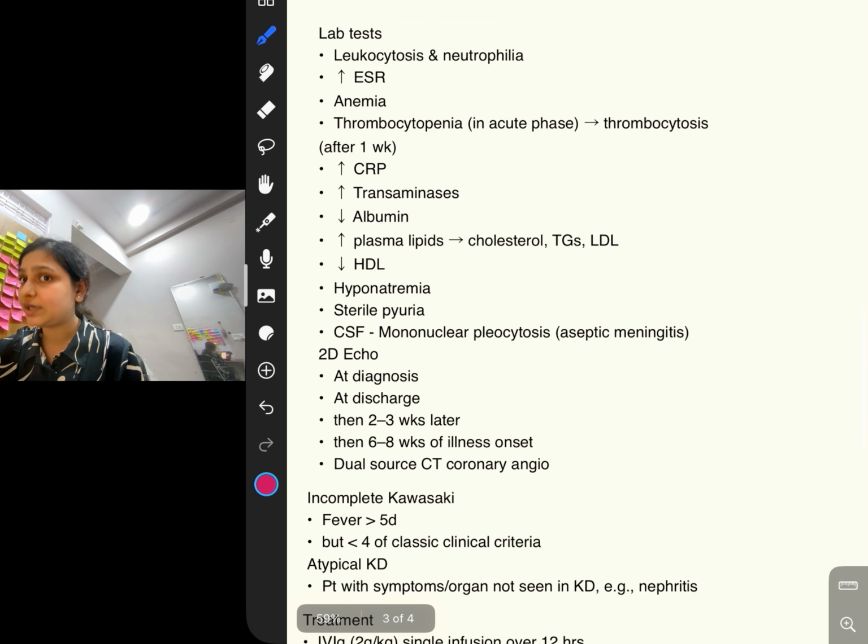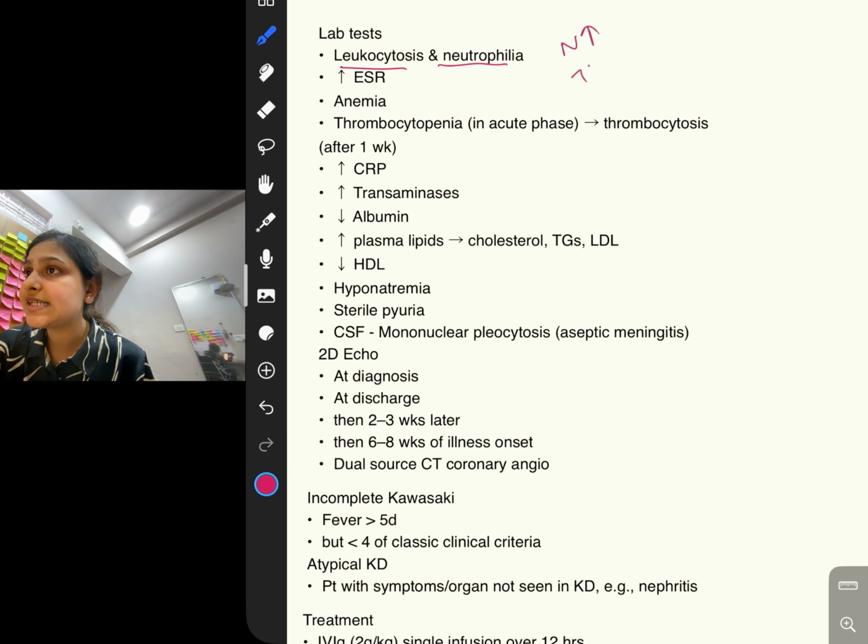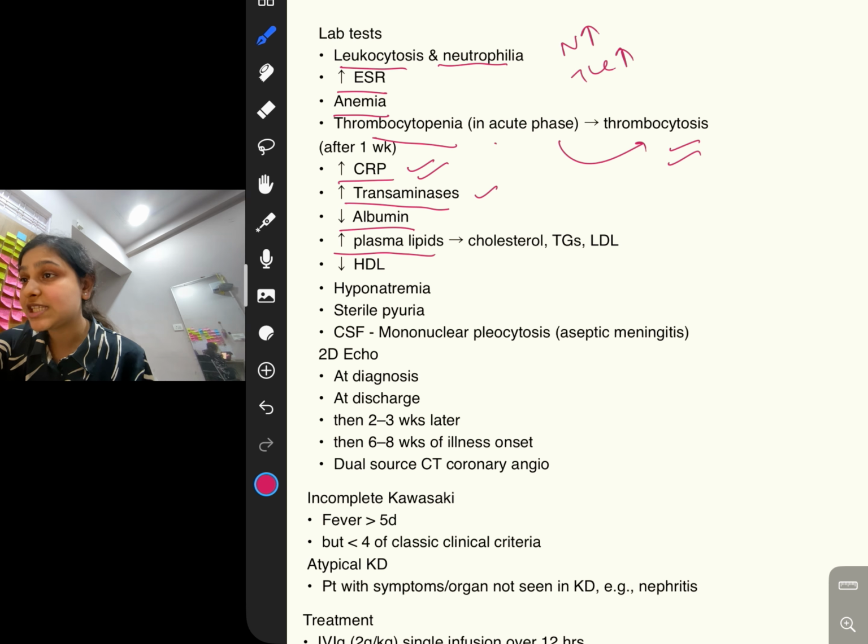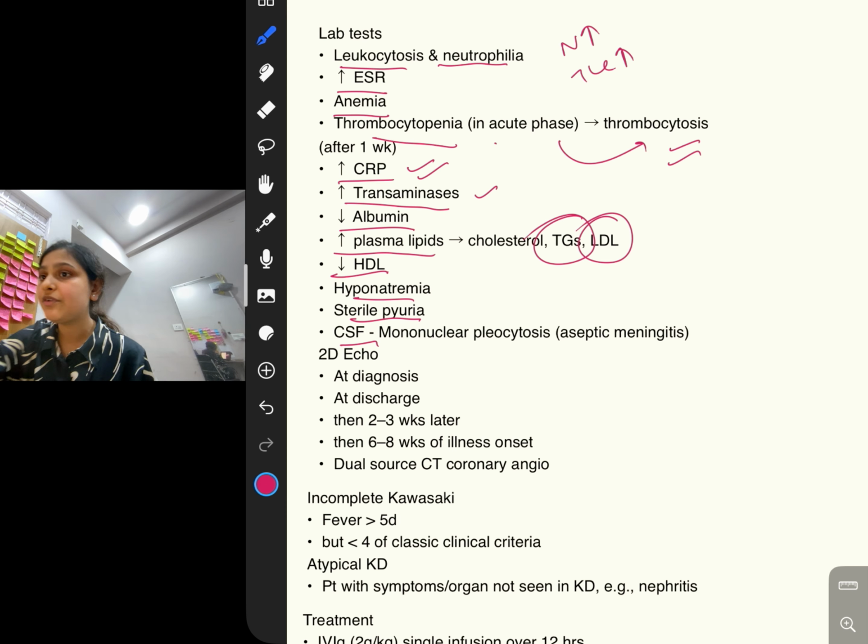Next comes the lab tests. What are you going to see? In lab tests, you will see leukocytosis and neutrophilia. That means neutrophils will be raised, TLC will be raised, ESR will be raised, anemia will be there, thrombocytopenia initially, then after 1 week thrombocytosis. Raised CRP because it's infection, raised liver enzymes, decreased albumin and increased plasma lipids. LDL and triglycerides will be raised, HDL will be low, hyponatremia, sterile pyuria, and in CSF you will see mononuclear pleocytosis.